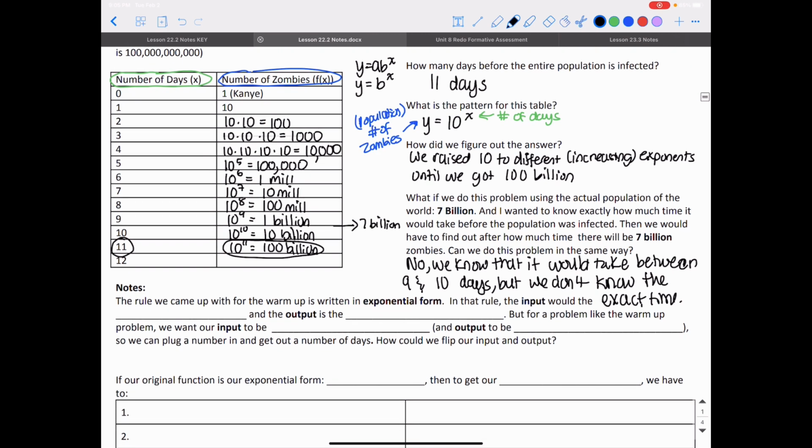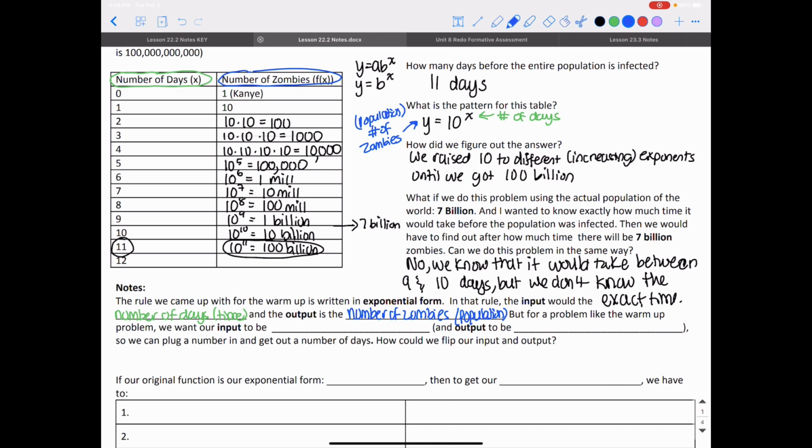So the rule we came up with for the warm-up is written in exponential form. We talked about that. In that rule, the input is the number of days for that function that we came up with. So it's the number of days, which is our time, which is what our input always is for exponential functions. And the output would be the number of zombies, or the population. That's always our output for an exponential function.